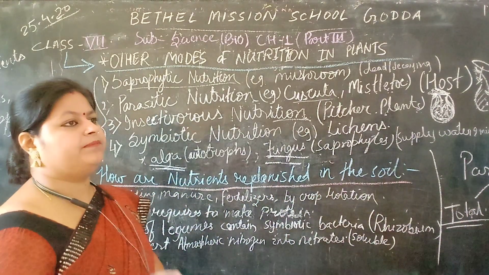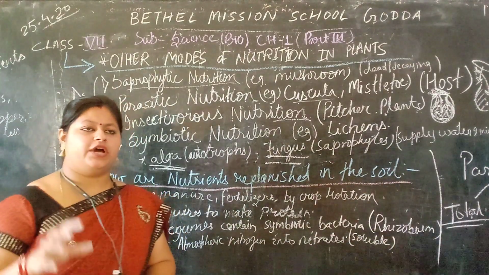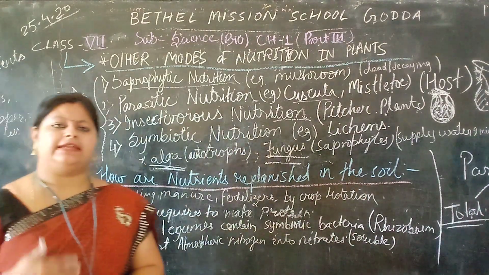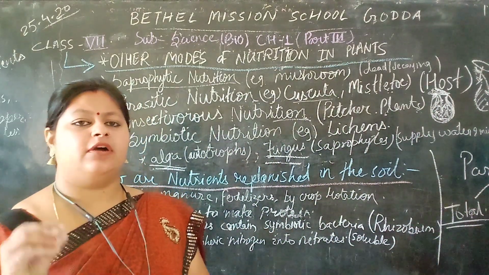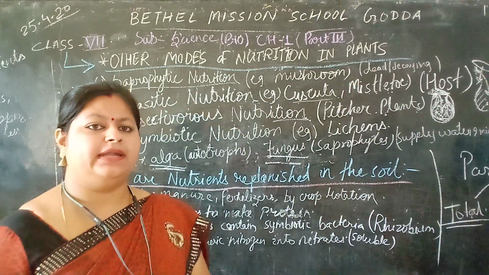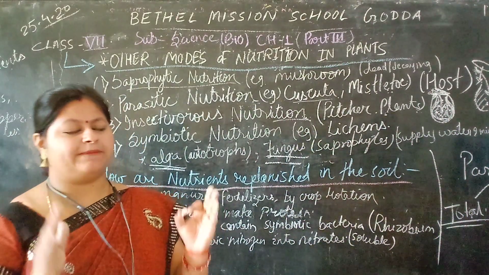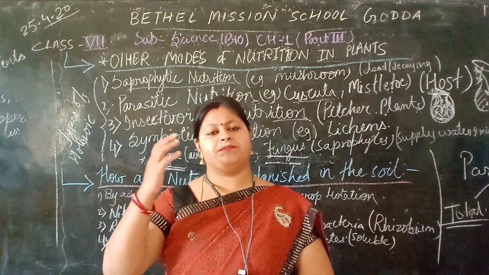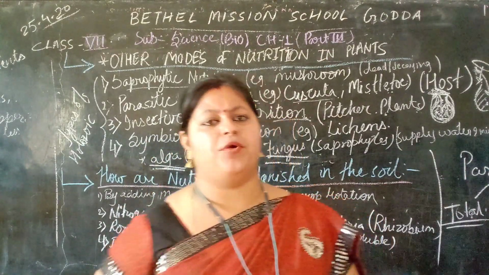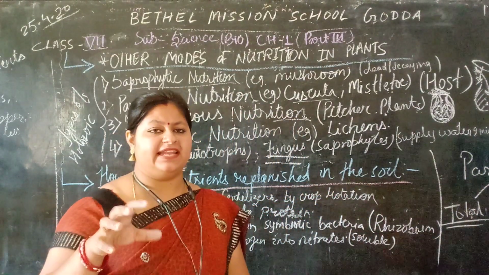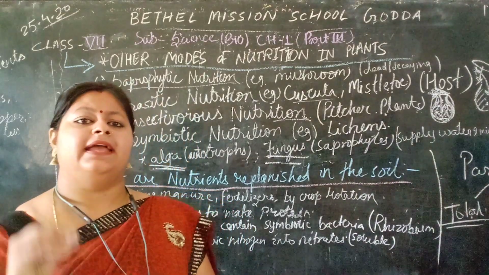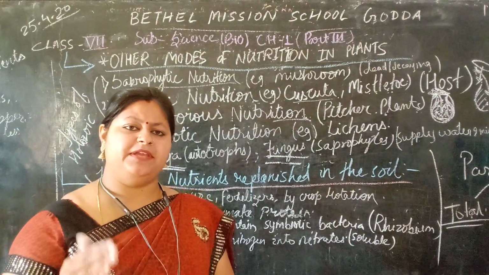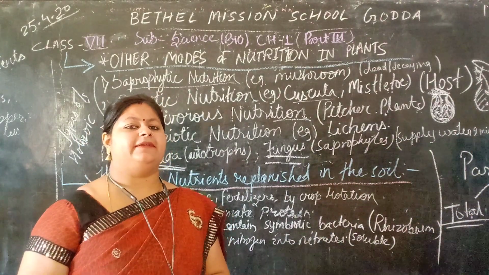As you know, if you are growing plants in the same soil year after year, again and again, the quality of the soil becomes poorer and poorer day by day. Suppose you have a pot at your house with a flowering plant. For the last 10 years you are growing it in the same pot, with the same soil. The nourishment, the quality of the soil, the crop yield, the byproducts, the quality of the flower is becoming poorer and poorer day by day.